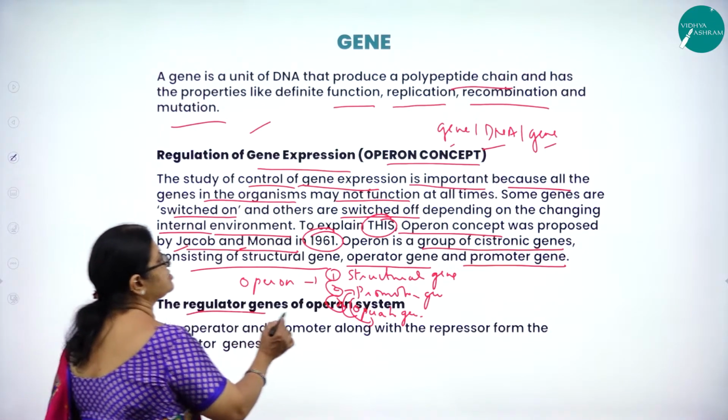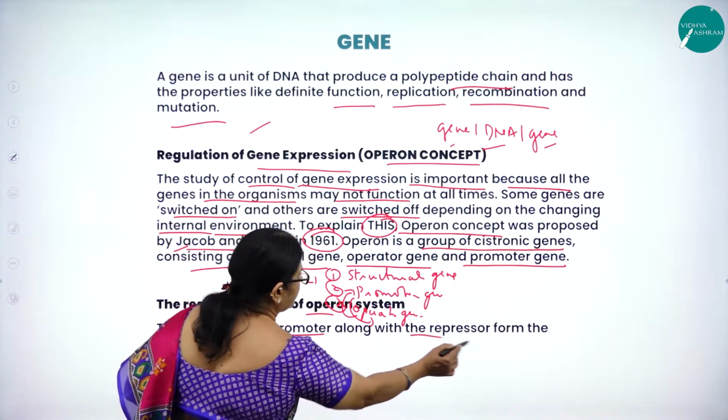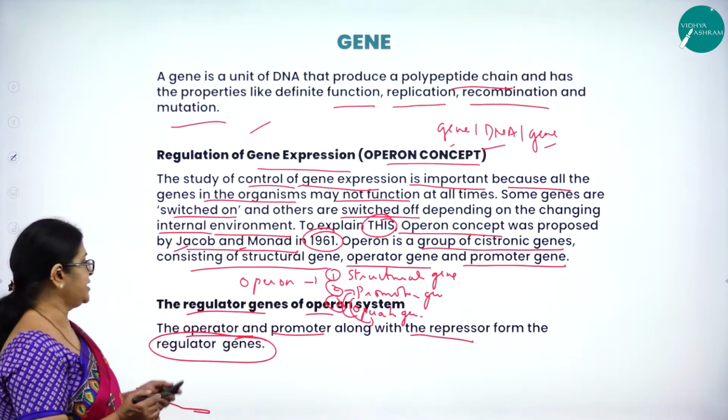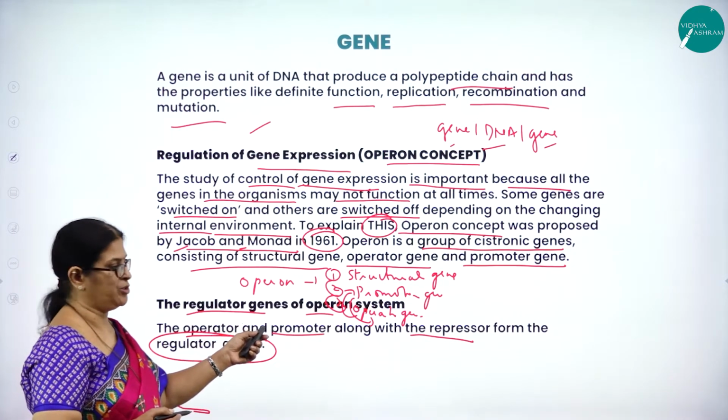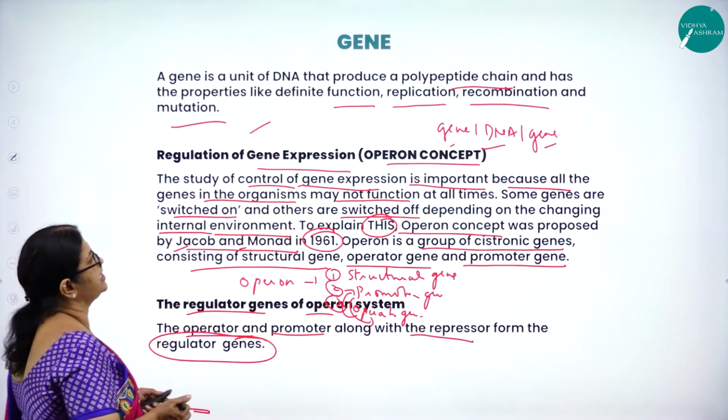So the regulator genes of operon system. The operator and promoter along with the repressor form the regulator genes. So what are the regulator genes? The operator and the promoter along with the repressor form the regulator genes.